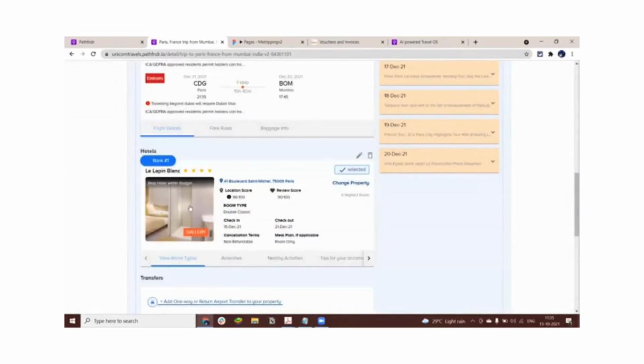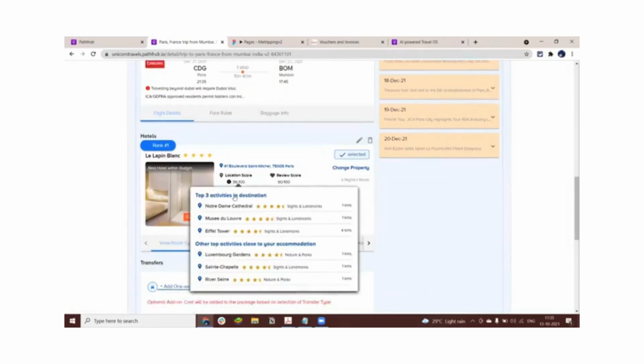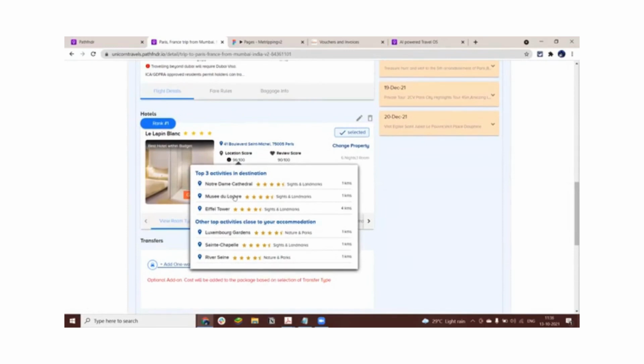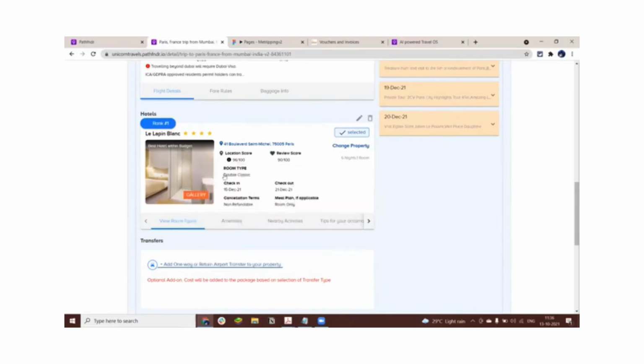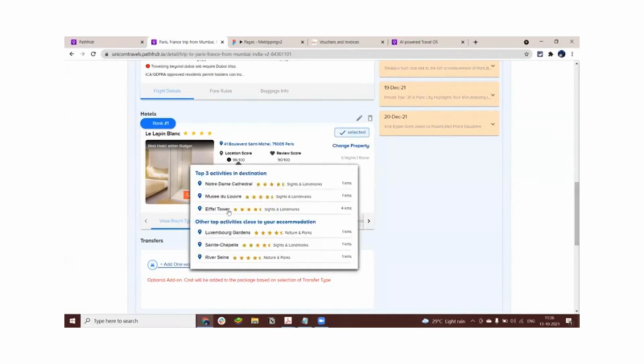Here, our system has identified within my budget that this Les Lapines Blanc has a very good location score. And that's where the geospatial data comes into play, where we put a certain score for location, how strategically placed that particular hotel is within that city. As you can see, this particular hotel is close to Notre Dame, it's close to Eiffel, all of those places.